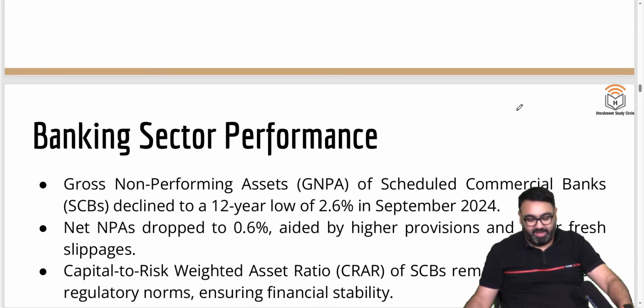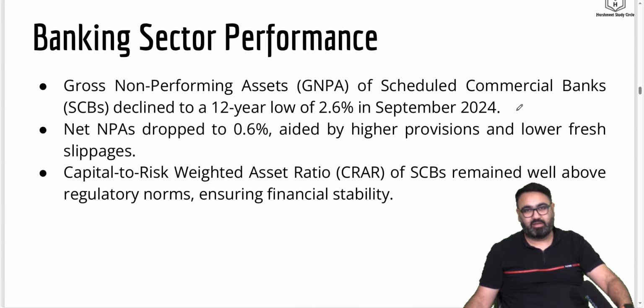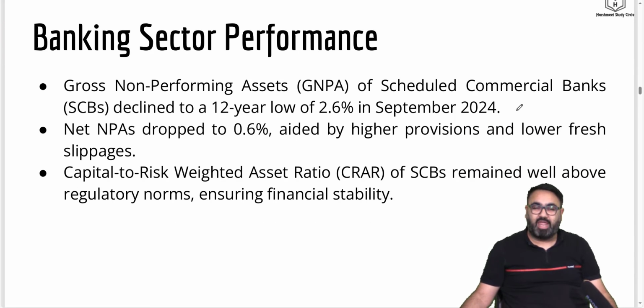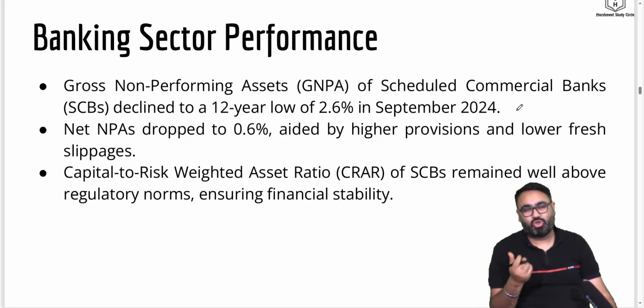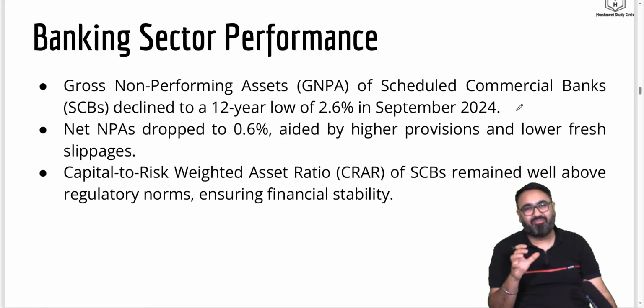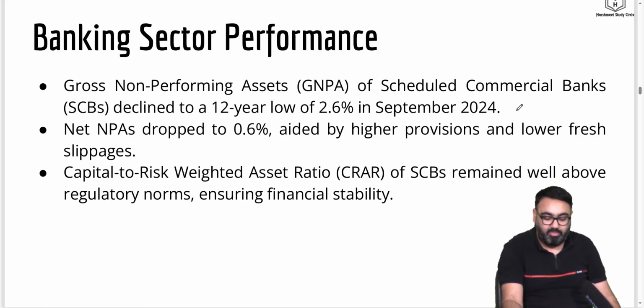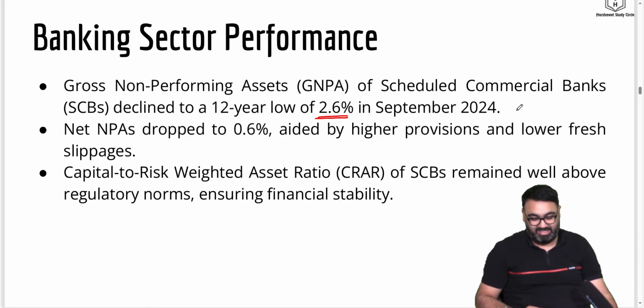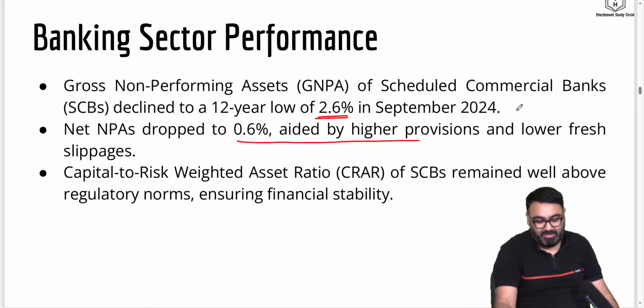Now, what are those developments? First, about the banking sector. For a long time now, the banking sector has been facing a lot of flak because of increasing NPAs, non-performing assets. The good part here is gross NPAs have declined. They have in fact reached a 12-year low. They are now at only 2.6% in September 2024, which is a good sign. Net NPA, the money which is not coming back for the banks, declined to 0.6%.